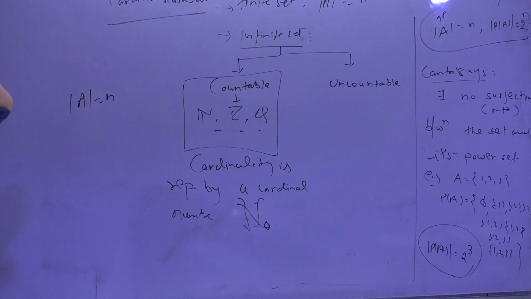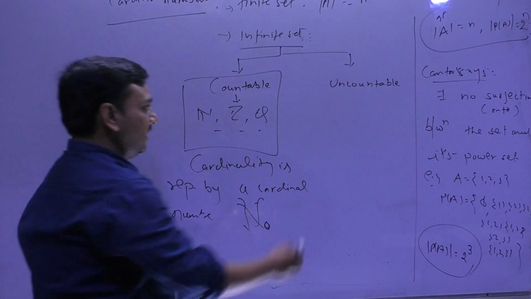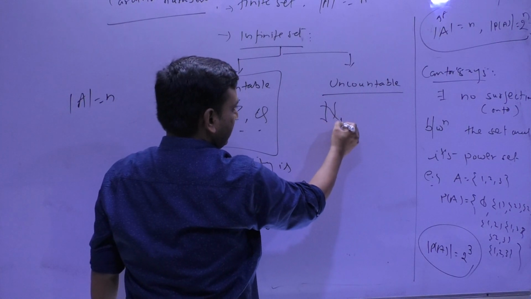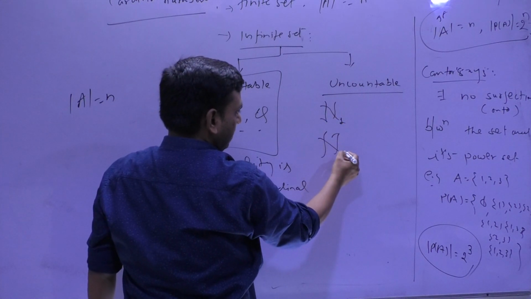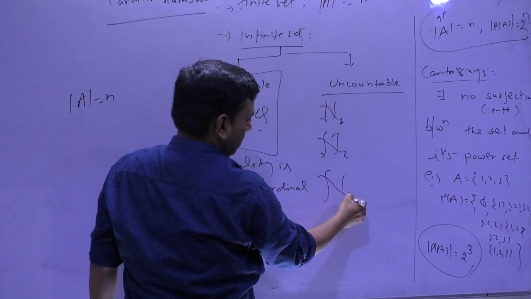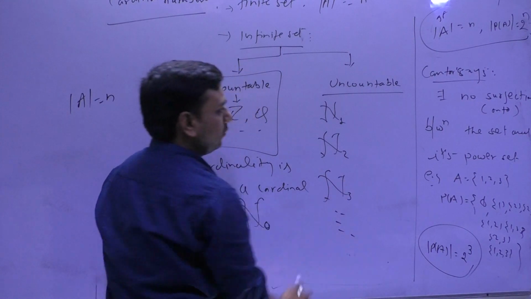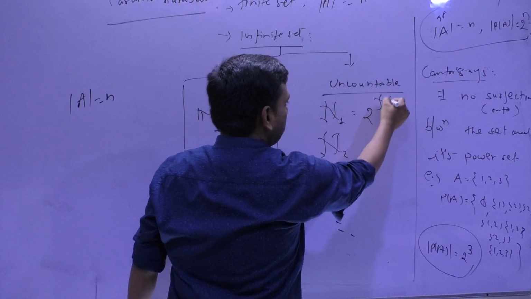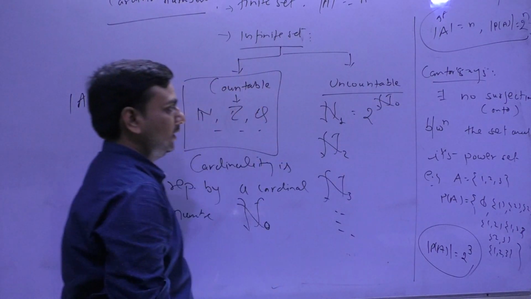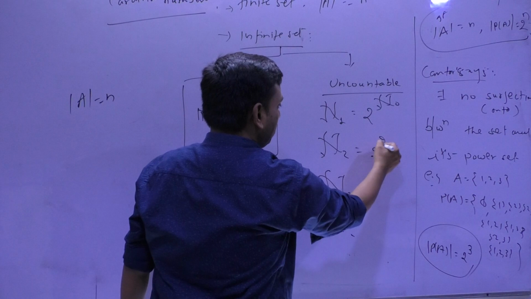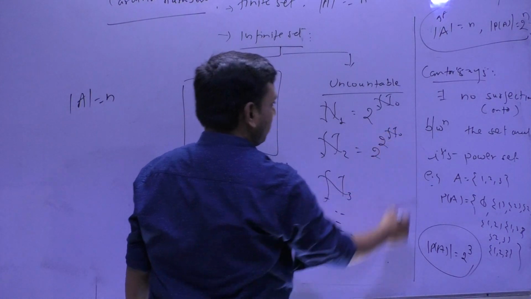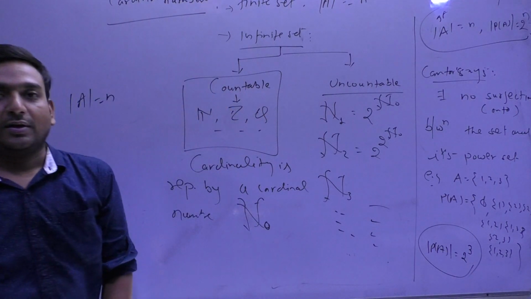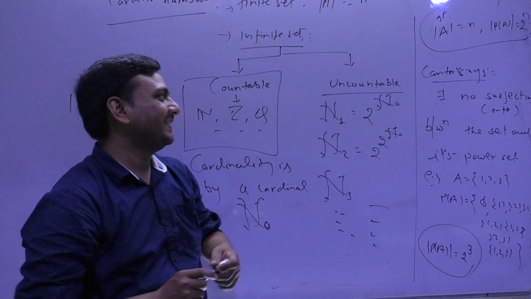So in the case of uncountability, we have cardinal numbers aleph 1, aleph 2, aleph 3 and so on. What is aleph 1 here? It is 2 raised to the power aleph naught, and so on. Have patience.